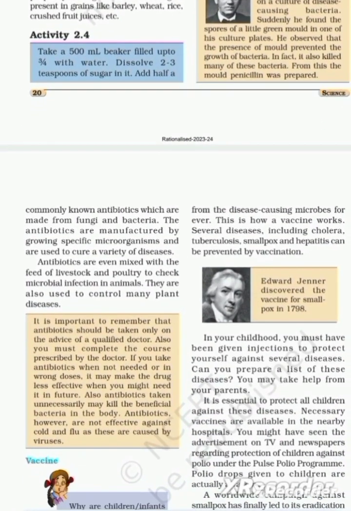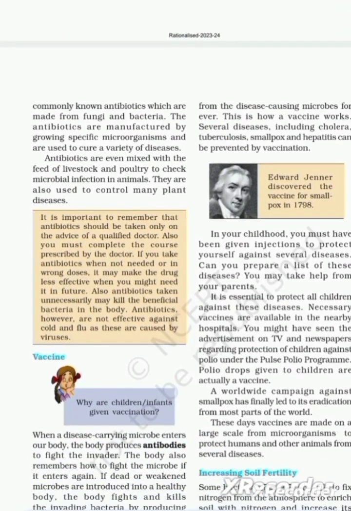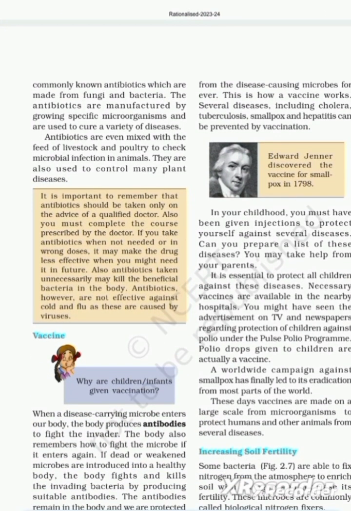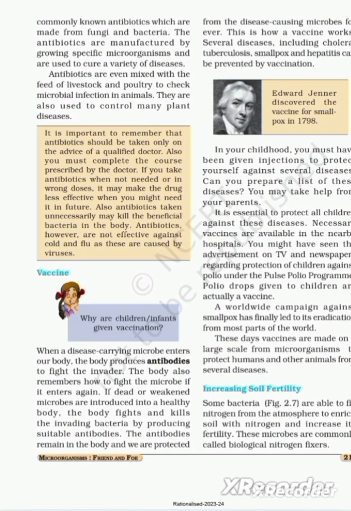It was actually discovered by Alexander Fleming accidentally. The commonly known antibiotics are made from fungi and bacteria. The antibiotics are manufactured by growing specific microorganisms and are used to cure a variety of diseases. Antibiotics are even mixed with the feed of livestock and poultry to check the microbial infection in animals.